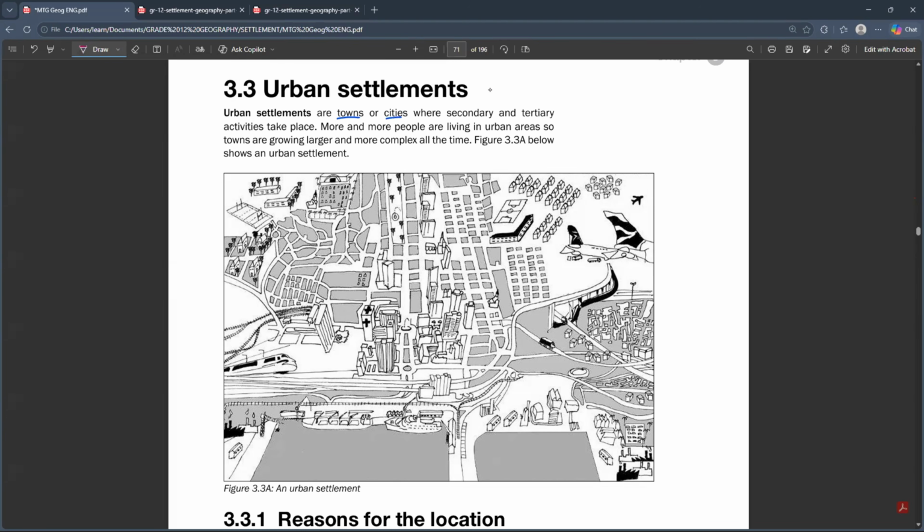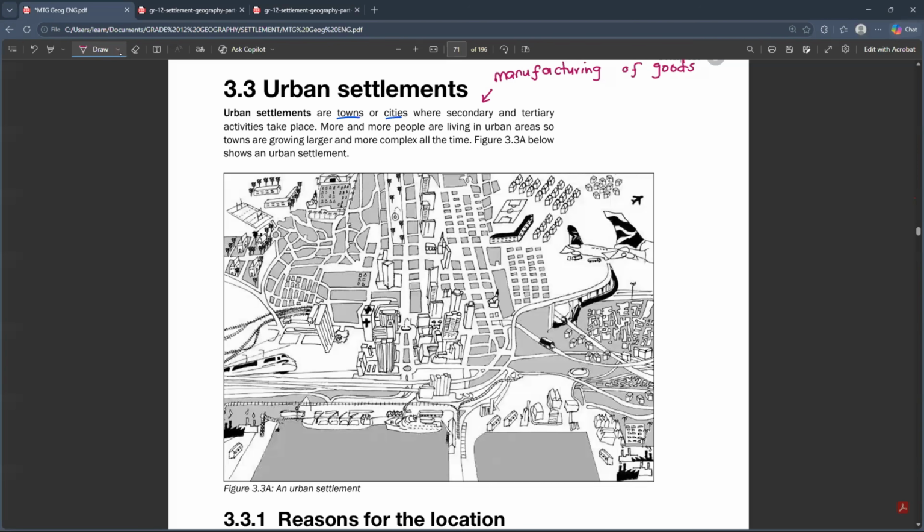So remember guys, the secondary economic activities are the economic activities that are associated with the manufacturing of goods. For example, in urban settlements, you are most likely to find a company that is manufacturing maybe some tinned beans or some tinned fish or anything like that. So basically, in urban areas, we've got secondary economic activities.